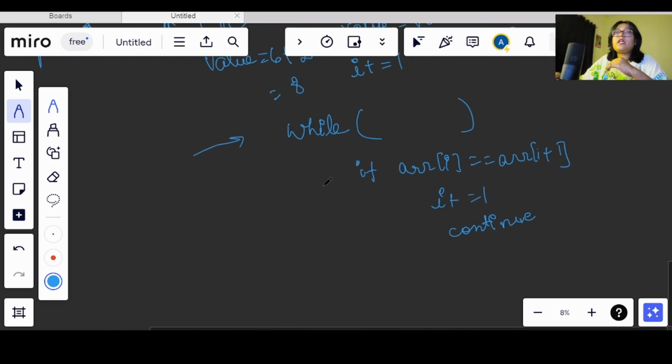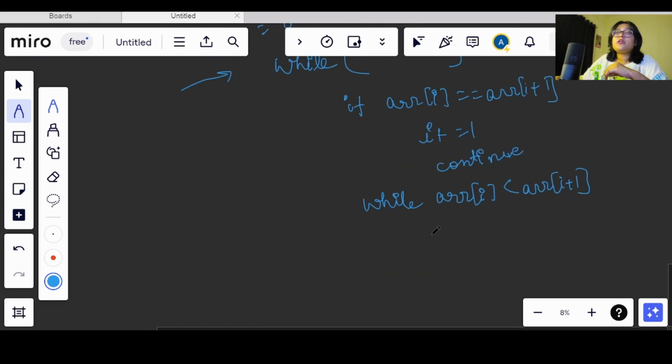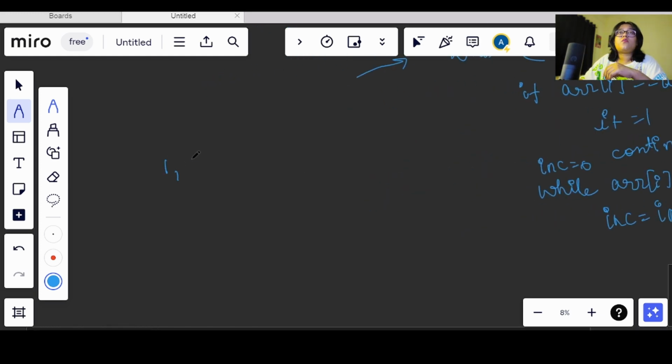Inside this we will have a condition where we will check for incrementing values, right? ARR of I is less than ARR of I plus 1. Then what we have to do here, we will simply set increment equal to increment plus 1, and we will be reinitializing it every time, right? Means let's say we have a condition like this, 1 2 3, again we come across 2, and again we have 2 3 4. Now in this condition what will happen, we are going from bottom to top, again we will have a lesser value, and after that we are incrementing.